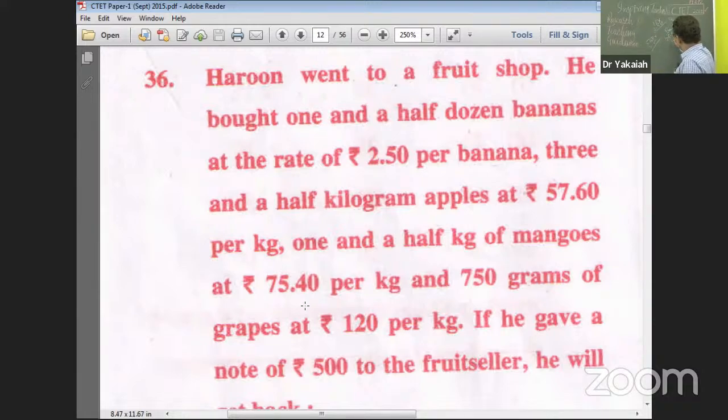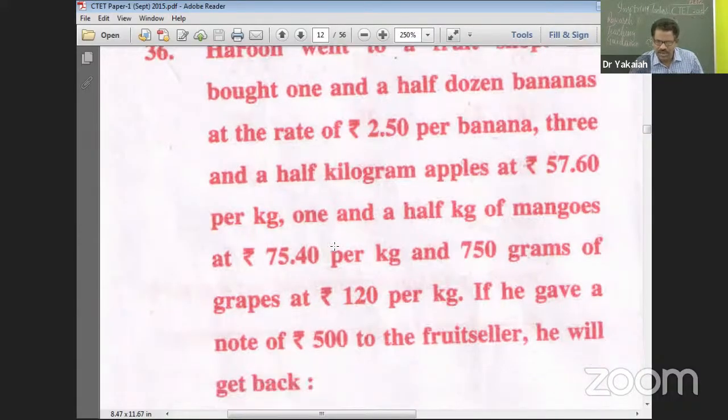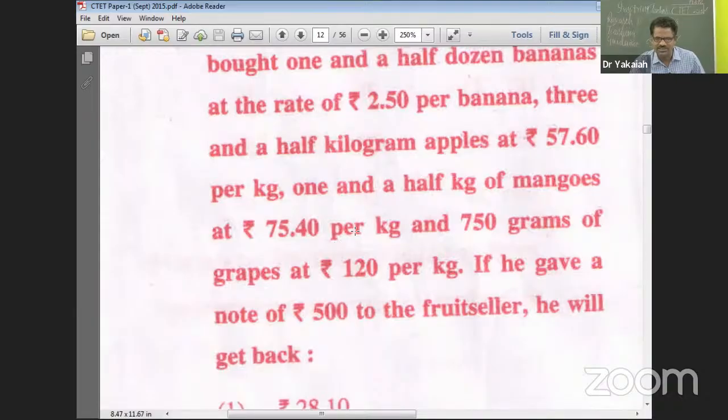Then 750 grams of grapes at the rate of 120 rupees per kg. So 120 into 750 grams, that is 0.750 into 120. Why not 750 kgs, right? Per kg is 120, so grams written in kgs will become like this, 0.750.